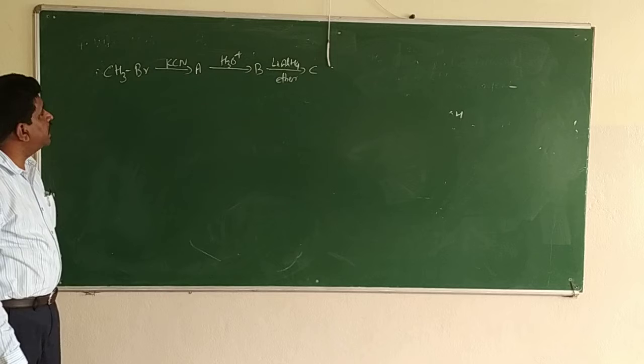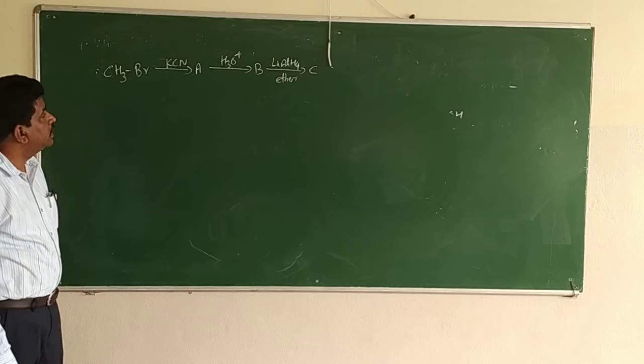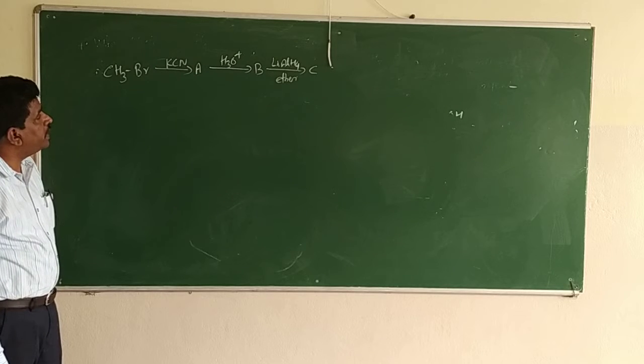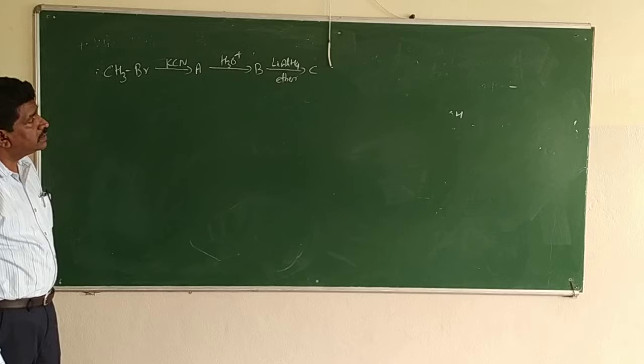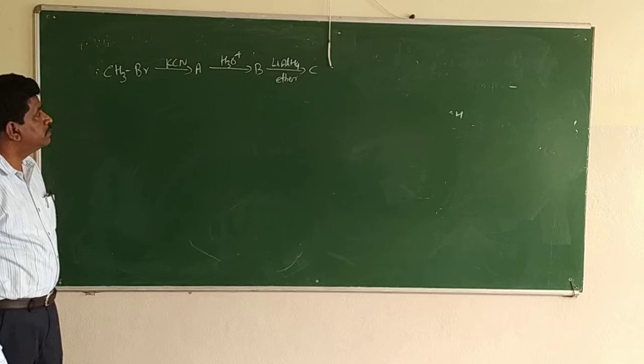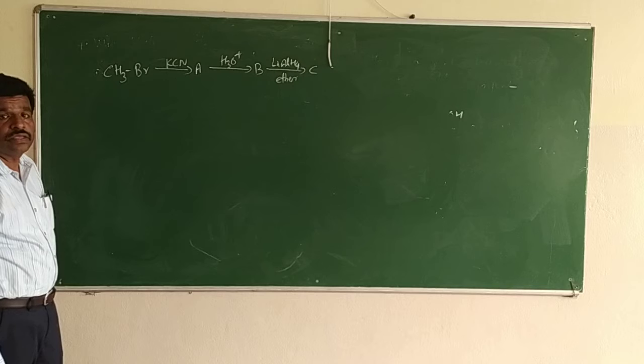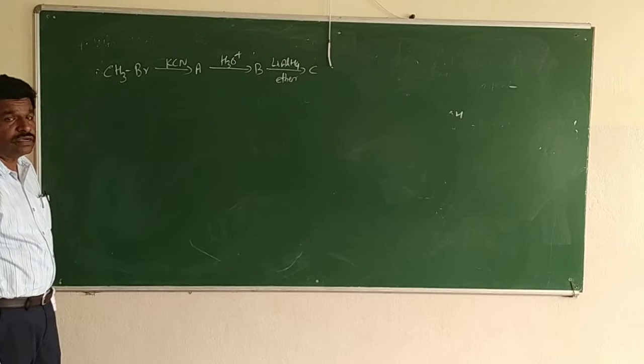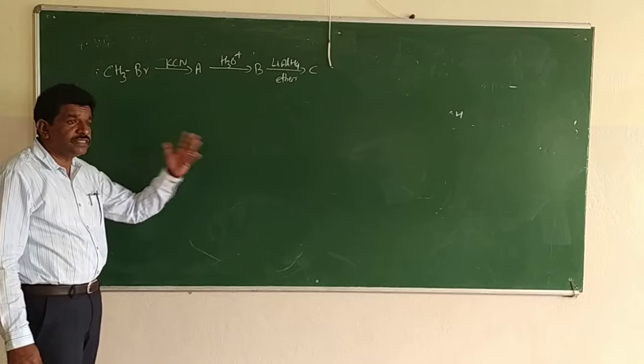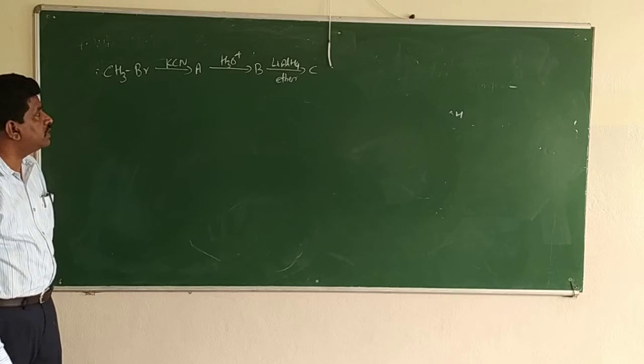CH3Br with KCN will give product A. That on hydrolysis gives B. That on reduction using lithium aluminum hydride gives C. So you want to find out the product C, or you want to find out A, B, C. Without finding A, B, you can't find out C.